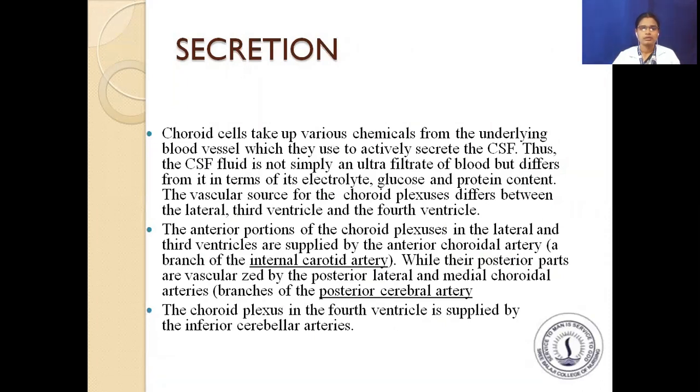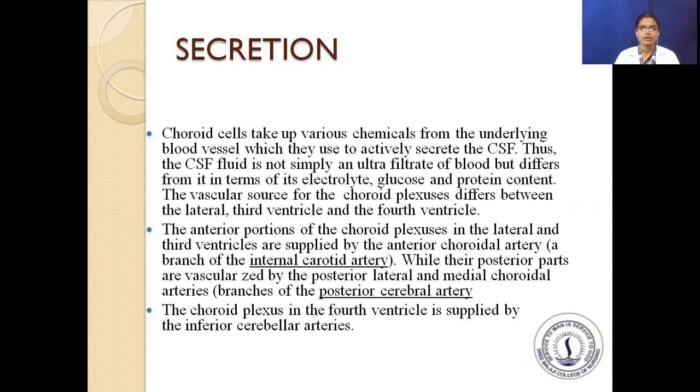Choroid cells take up various chemicals from the underlying blood vessel, which they use to actively secrete the CSF. Thus, the CSF is not simply an ultrafiltrate of blood, but differs from it in terms of its electrolytes, glucose, and protein content.